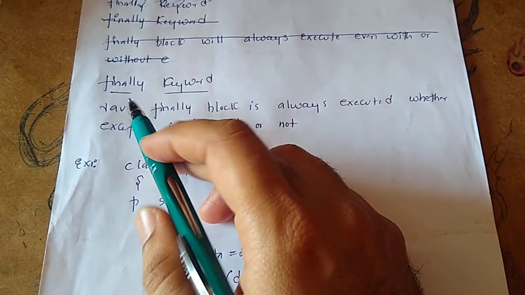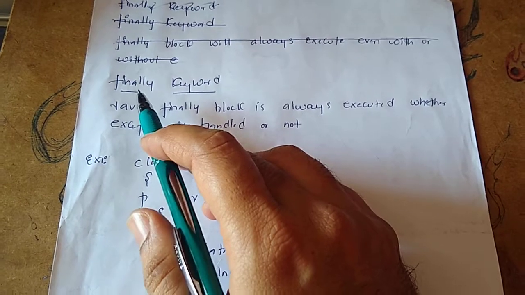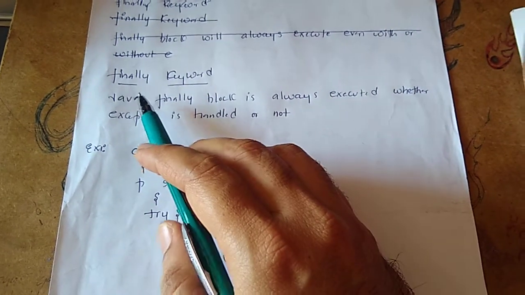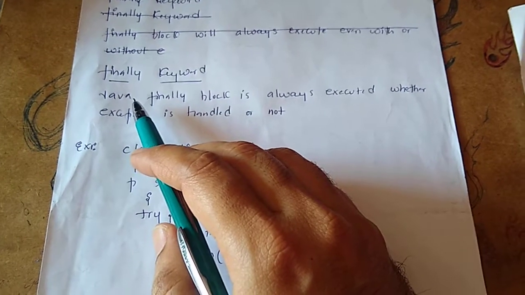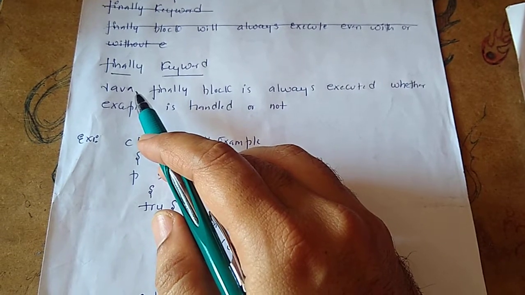Hi everyone, in this video I'm going to explain one more keyword, that is finally. Last video we've seen try and catch. So the next one is finally. Finally is a block which contains some code that is going to execute with or without an exception.